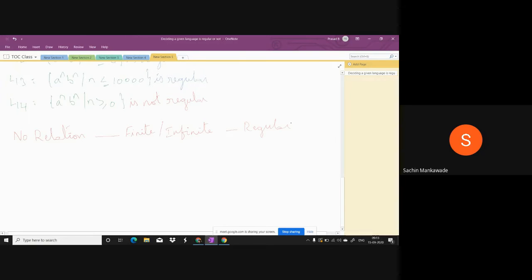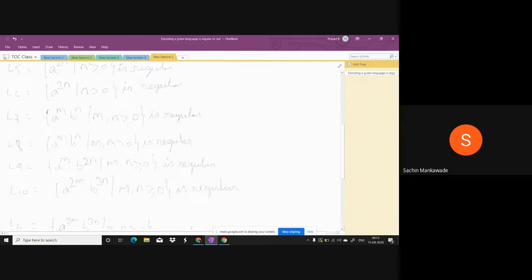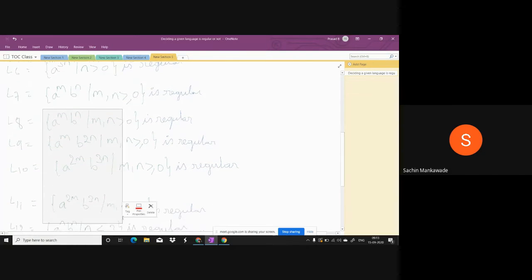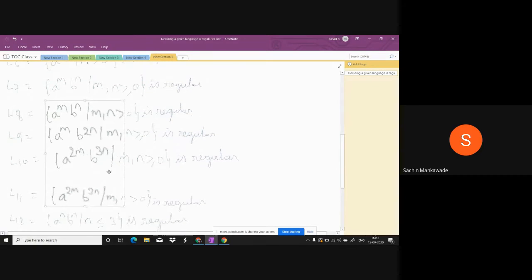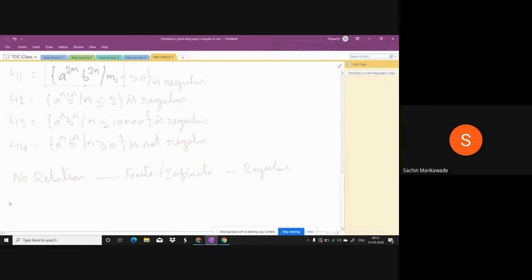This means, look at this L7, there is no relation between A's and B's. So when there is no relation, yes, it is regular. Here also no relation. In all these languages, there is no relation between A and B. So whenever there is no relation, whether the strings are finite or infinite, it is regular.